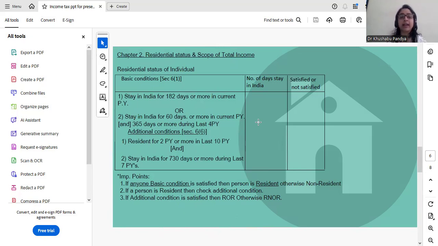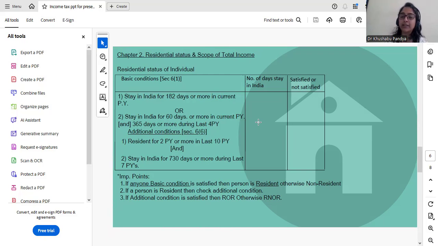Now, the question arises, which income would be taxed, that is Indian income or world income. So for that, first we need to know the residential status of an individual. What is the residential status? Now, for that we need to see a few conditions. If the condition is satisfied, then the status would be resident.